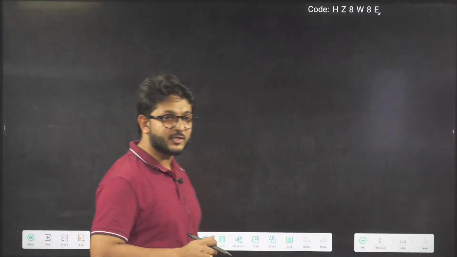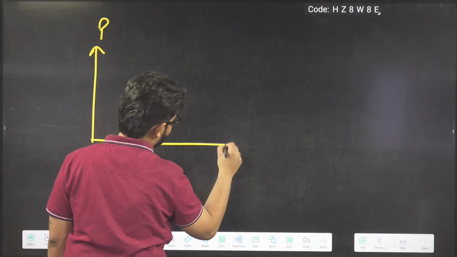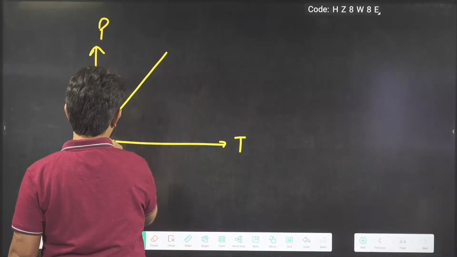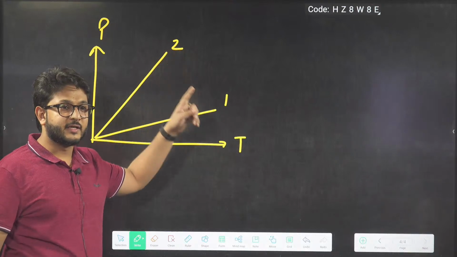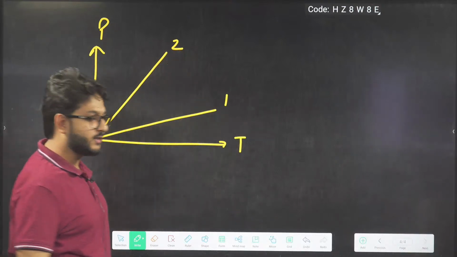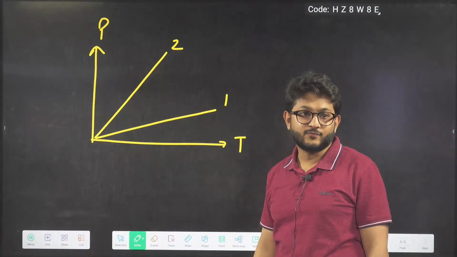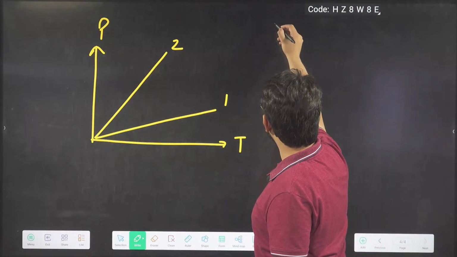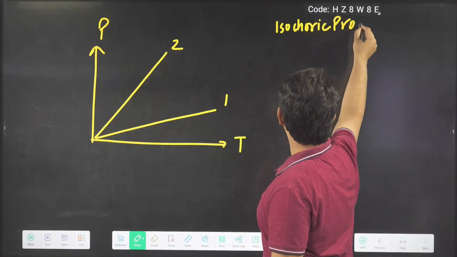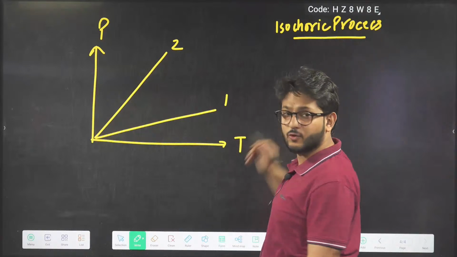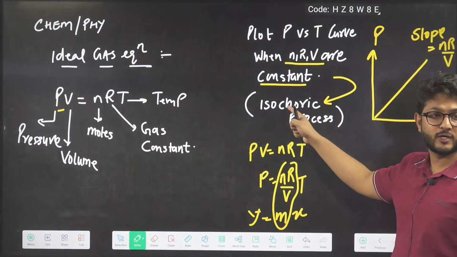So here we have a question coming onto the screen. That is this one, beta. We are given a P-T curve. This is graph number 1 and this is graph number 2. The P-T curve is given. I hope you know, this is the graph for which process? Remember volume is constant. It is the isochoric process, right? Just 2 minutes back I told you that a P-T curve is an isochoric process, right, guys?